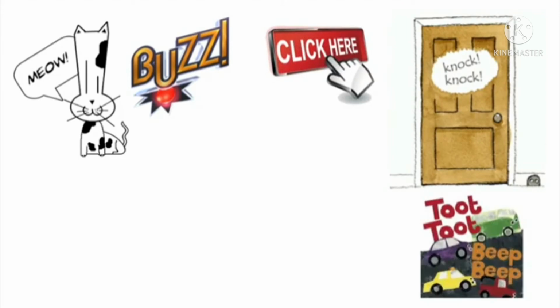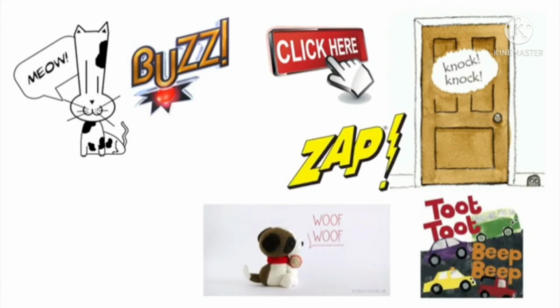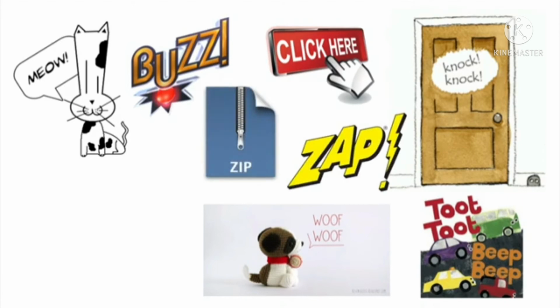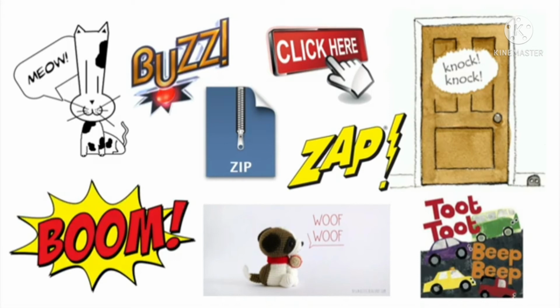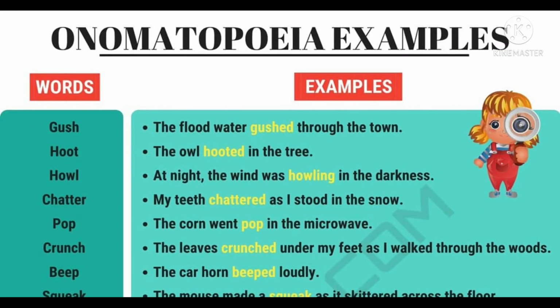Let us see more examples of onomatopoeia. Meow, buzz, click, knock, toot toot, beep beep, woof woof, zap, zip, boom. These are some of the examples of onomatopoeia. Now let us see how the words of onomatopoeia are used in sentences.